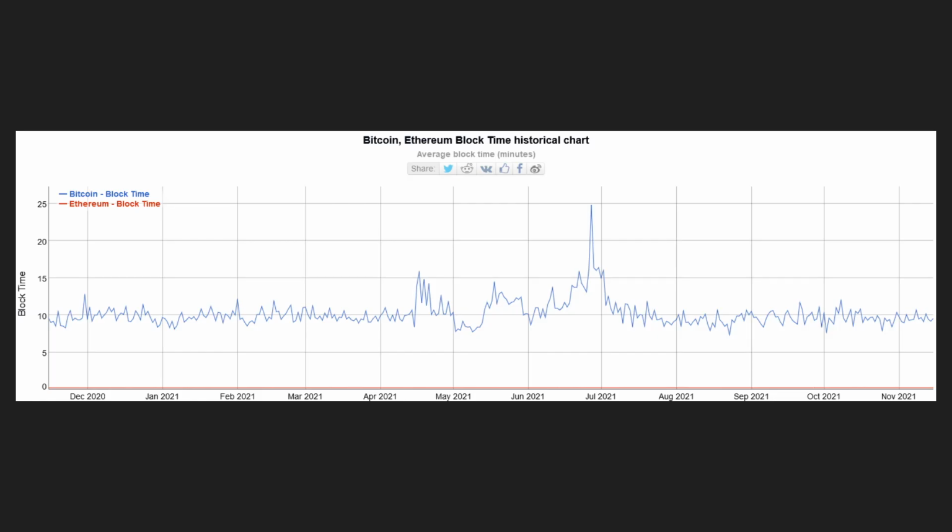Really, the mining community was dispersed, and China was no longer the central hub. And as a result, we do see fluctuations in the Bitcoin block times, right? There's instability in how the transactions were processed. It only makes sense that we're going to see instability with the transaction time and how long it takes for a block to actually be added to the blockchain.